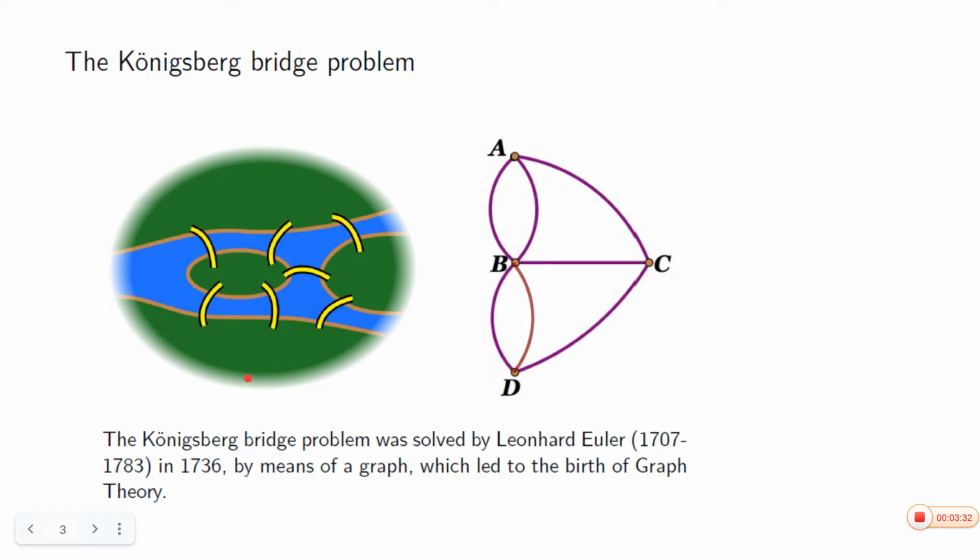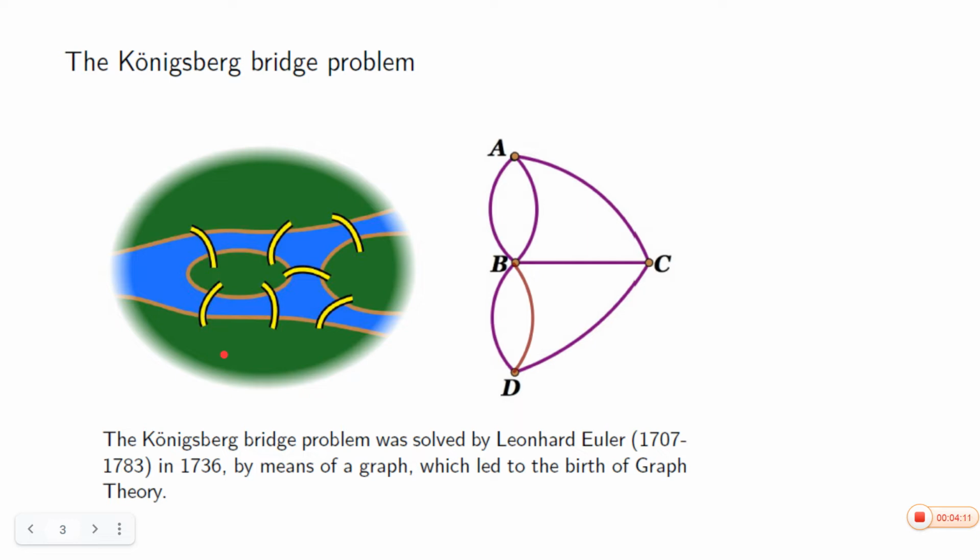Okay. And these 4 land areas were connected by 7 bridges: 1, 2, 3, 4, 5, 6, 7. 7 bridges. The problem was to start from any one of the land areas, walk across each bridge exactly once, and return to the starting point. Okay? Euler proved that this problem has no solution.